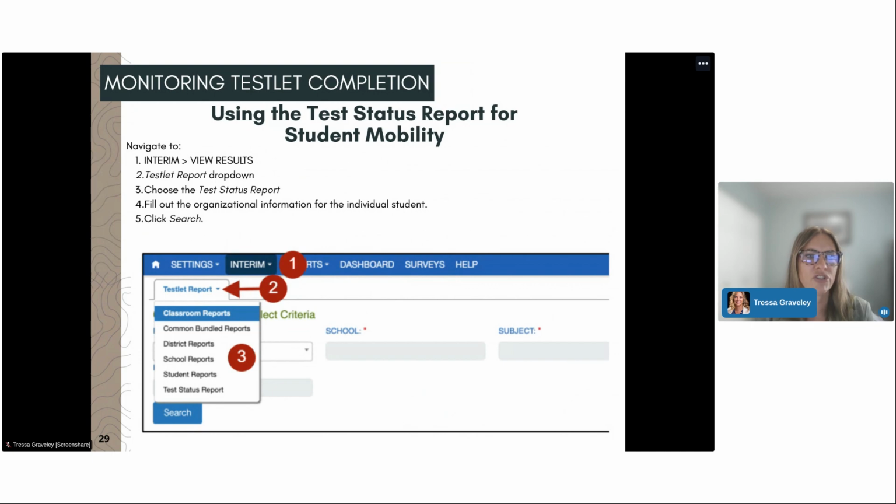Educators can navigate to Interim, View Results. They will click on the Testlet Report dropdown. It is in this dropdown that educators can access their classroom reports, their individual student reports, and then those with a school or district level account can access school or district reports. It's in this menu that there is a test status report. So we'll select test status report. We'll fill out the organizational information in the drop-down menus and click on search.